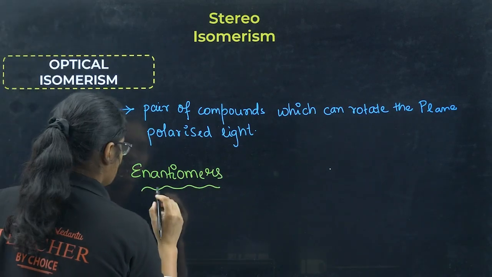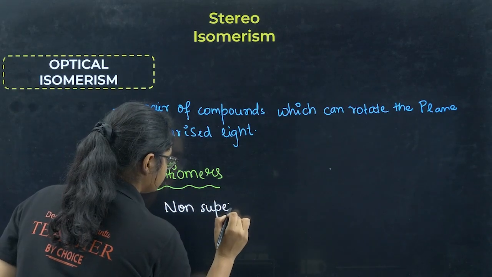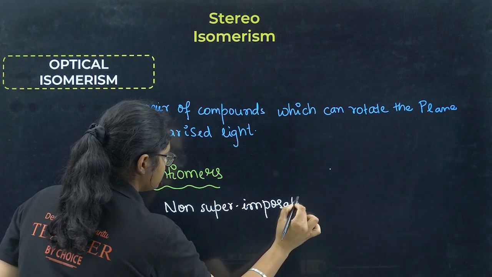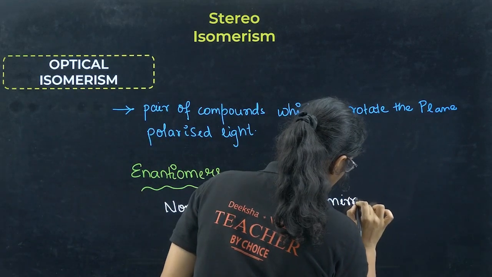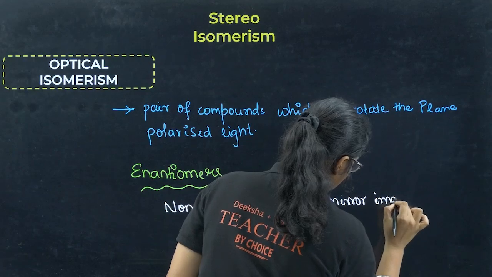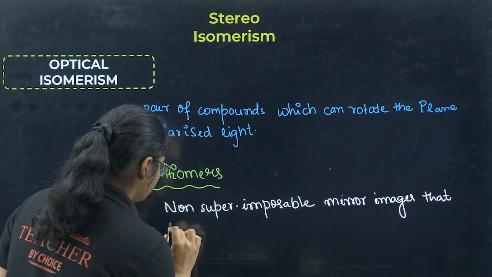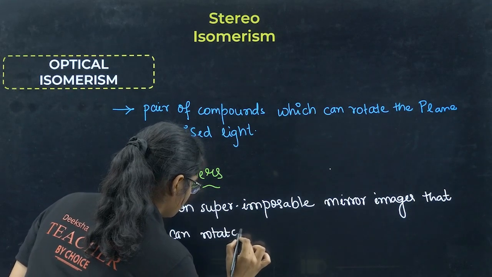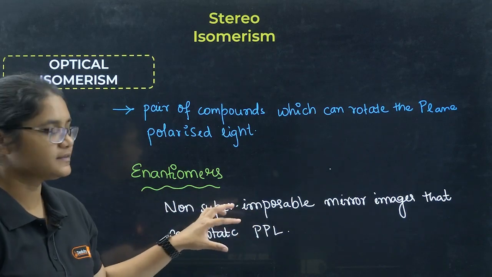Okay, what are these enantiomers? These are non-superimposable mirror images that can rotate plane polarized light. Okay, is this clear?